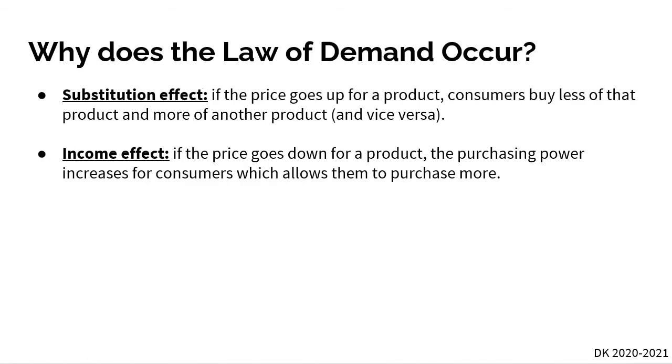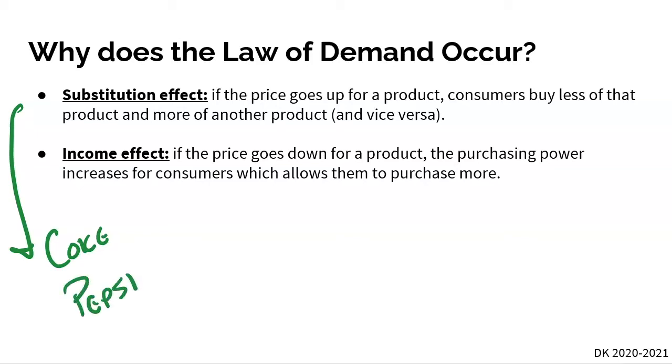So what exactly is the substitution effect? Well, the substitution effect just says that if the price of a certain product goes up, consumers buy less of that product and buy more of another product, and vice versa. One of the best examples is the difference between Coke, Coca-Cola, and Pepsi. Here, people don't buy Coke and Pepsi together at the same time. Everyone buys Pepsi because that is the superior product compared to Coke. Don't at me on that one.